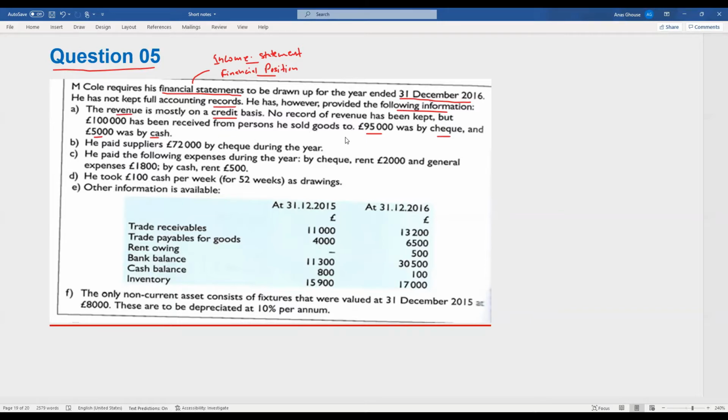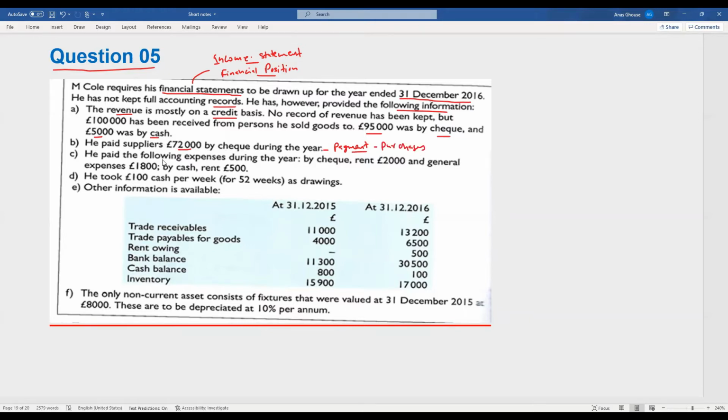However, he has records pertaining to the cash collection. And also he paid suppliers 72,000 by check during the year. So this payment figure is given, but the purchases figure is not given.